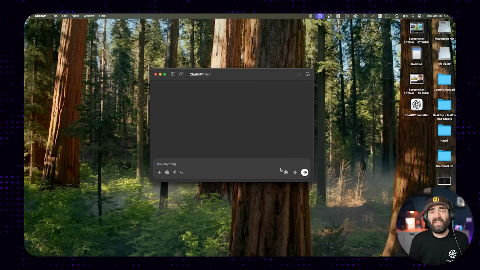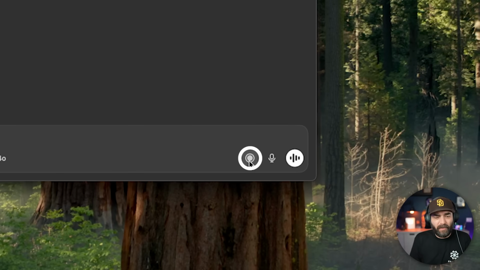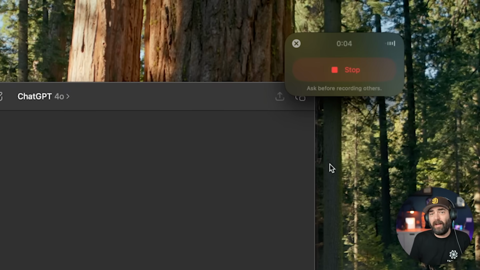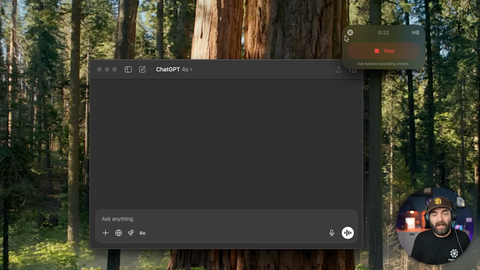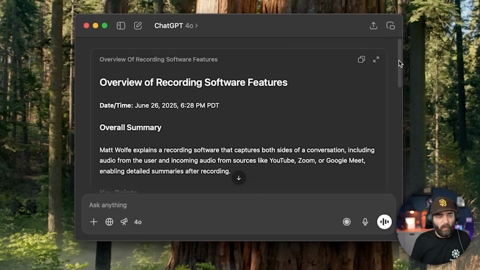So if you have the ChatGPT desktop app, you'll have a new record button down in the bottom right. If I click on this record button, we can see that it's starting to record everything that I'm saying. It will also listen to anything that's coming back at us. So if I'm watching a YouTube video or I'm on a Zoom call or I'm in a Google Meet, it will actually record both sides of the conversation so that at the end of it, I can actually get details and a summary about what I talked about. When I'm done, I click stop, click send, and we can see that it pulled in details about what I just said.